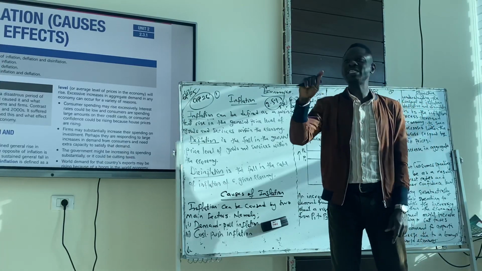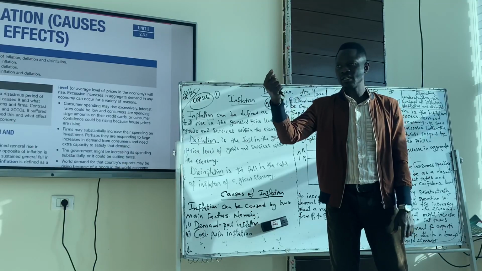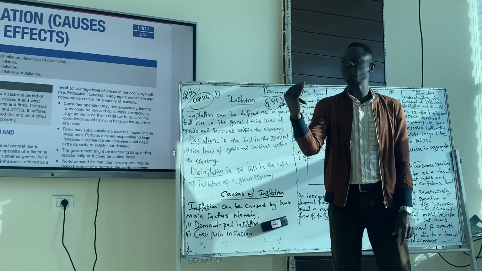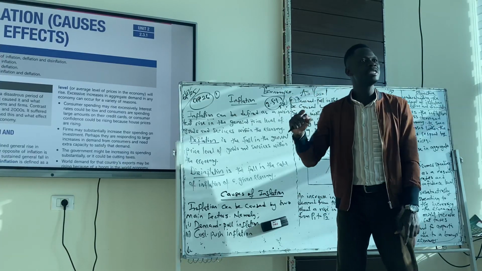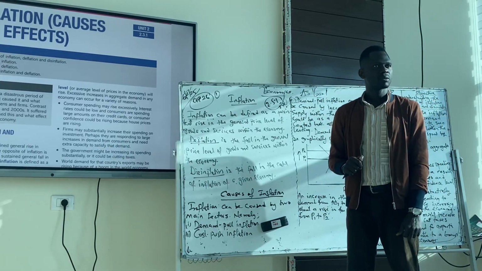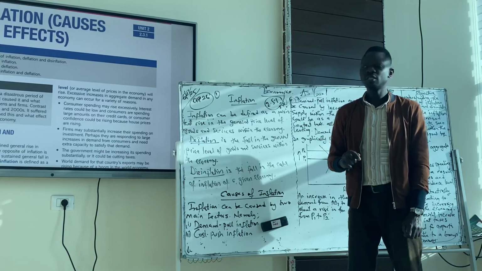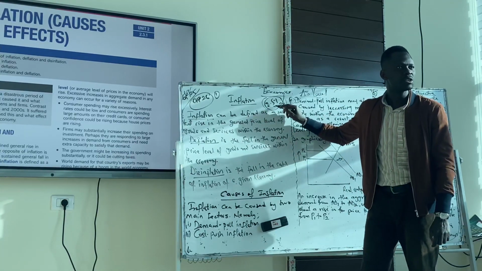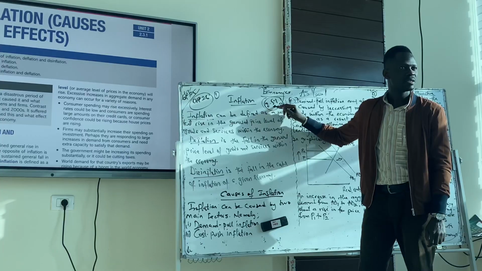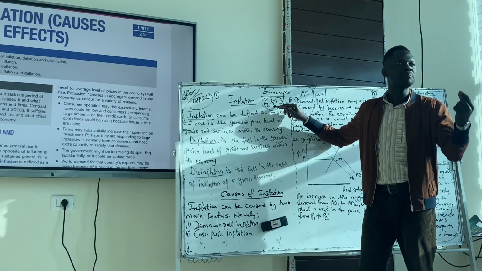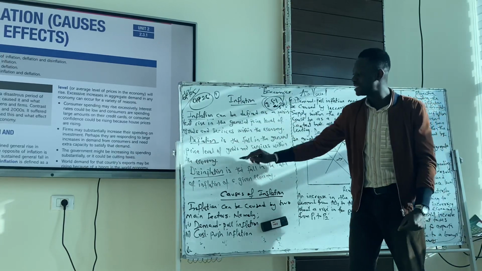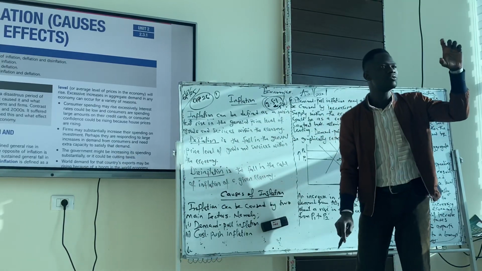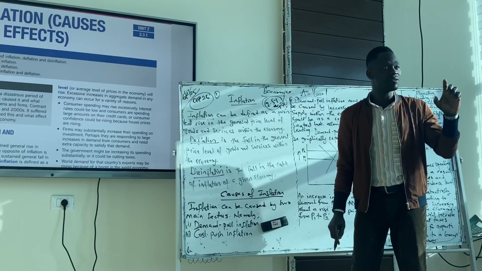There's inflation if the general price level is increasing. There's deflation if the general price level is falling. But if the rate of inflation is falling, then we call it disinflation. Do you get disinflation here? The rate itself is falling. This is not the price, this is the rate. The percentage change in the price level, that is inflation. This is what we call disinflation. The rate of inflation is reducing, not the price level.